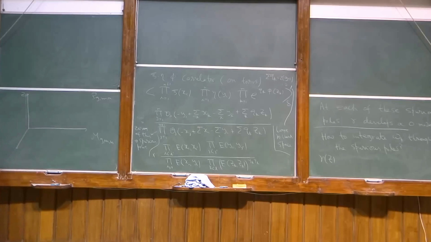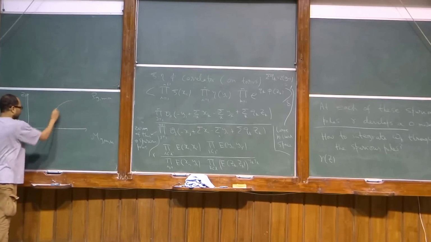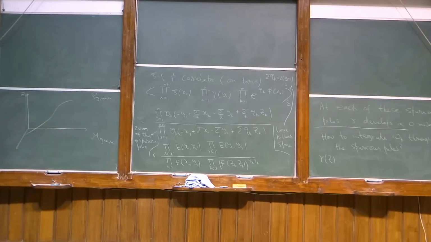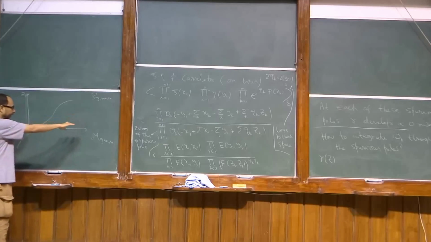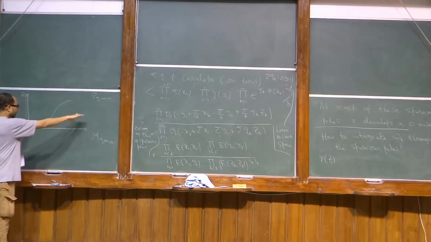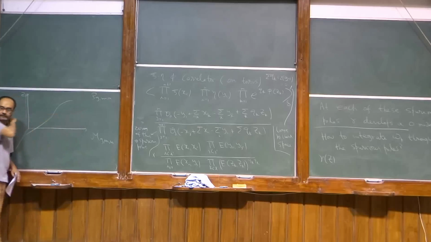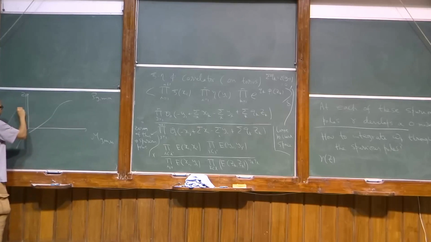So a spurious pole will correspond to a 1 dimensional curve passing through this. Take some 1 dimensional curve. And a section now is something that will go like this. So let's take a section.